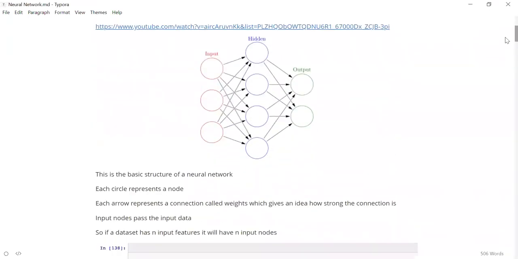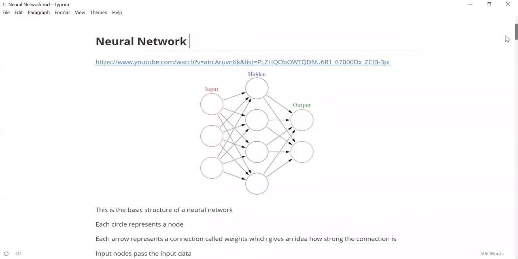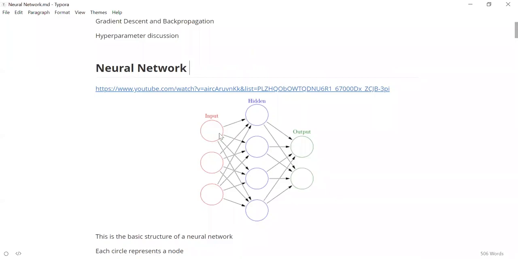Let's get started. The basic structure of a neural network is this. You have neurons, which are the circles that you can see in the figure, and you have the weights that are the connections between neurons. They determine the strength of the connection. And a neuron is nothing but a node which can actually carry a value between 0 to 1. So these are the things we have discussed, and we know that there are different kinds of layers. So a neural network can have an input layer, an output layer, and a lot of hidden layers.